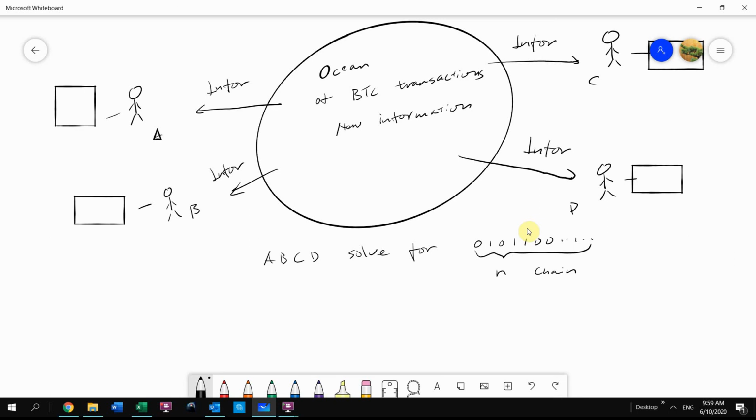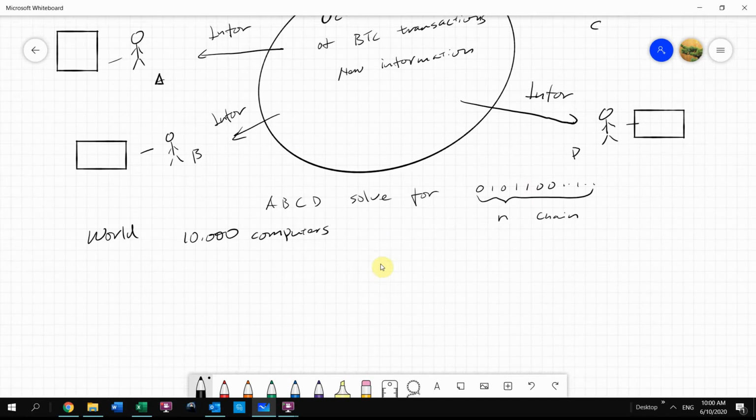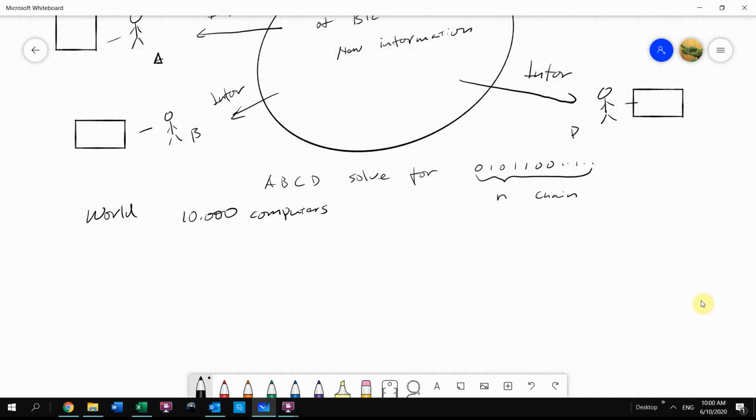So let's say in the world there are 10,000 computers, not just A, B, C, and D, but a lot of other people mining Bitcoin. And each computer has a speed of, let's say, 15 terabytes per second. So what's the computation power?